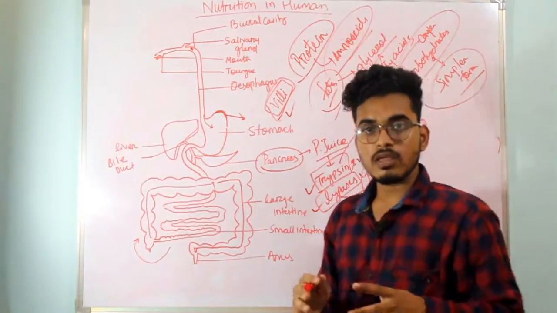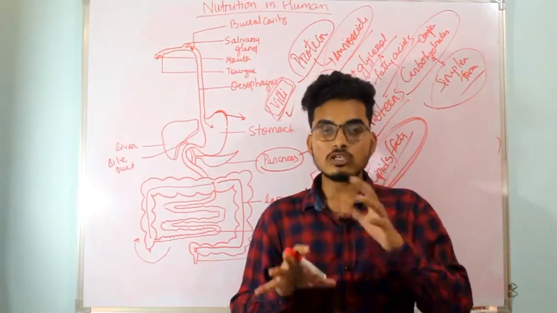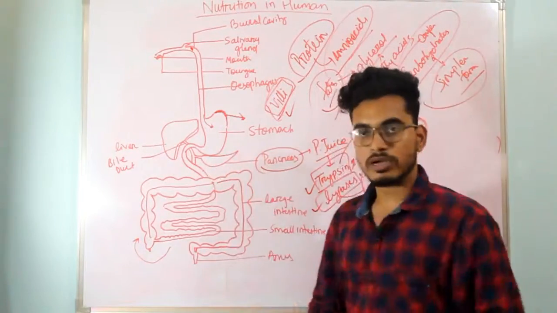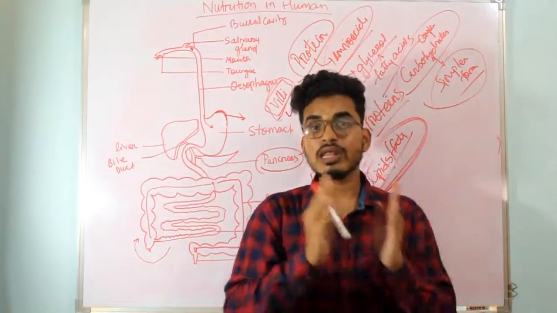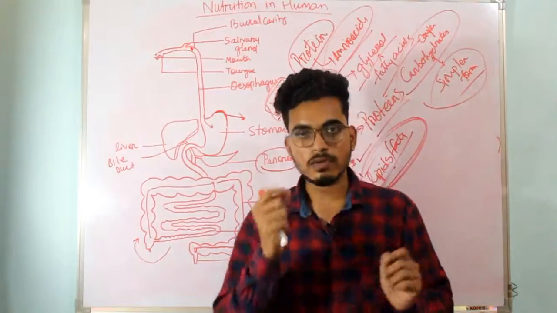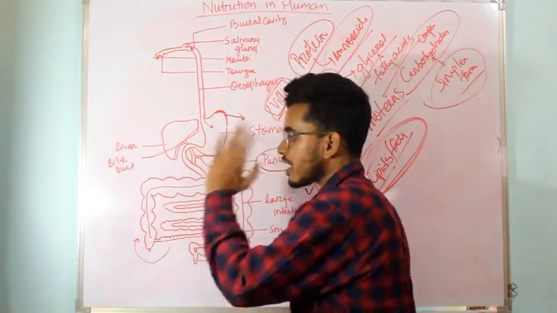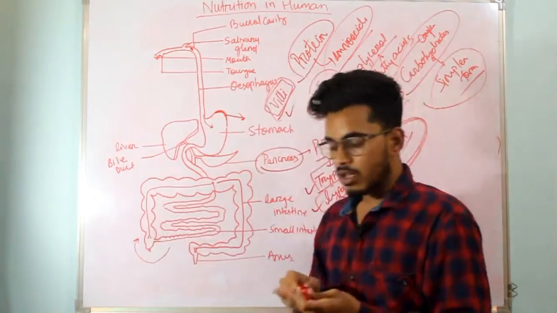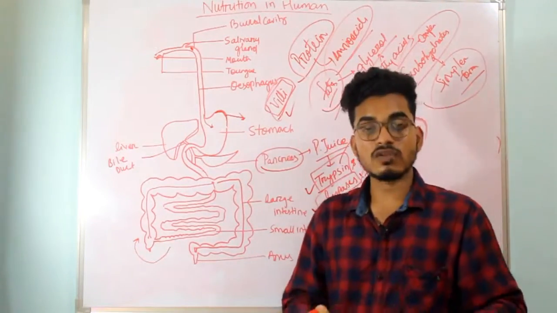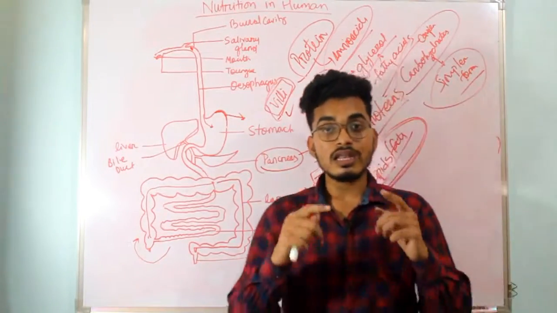Now the function of the villi completes here. As the villi absorb all the required nutrients, what is left over in the small intestine? Excessive water and waste material. These two kinds of particles are left in the small intestine. Now they move to the large intestine. The excessive water and waste material will be transported into the large intestine.